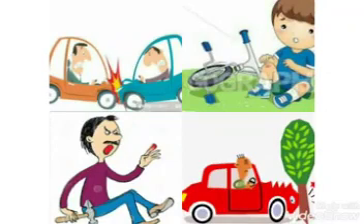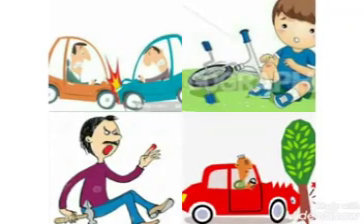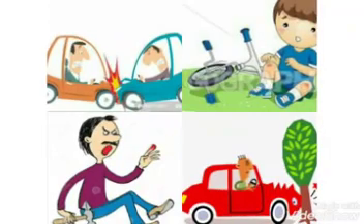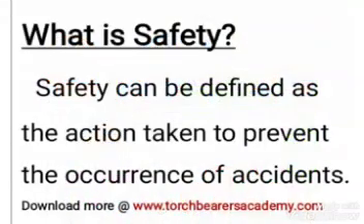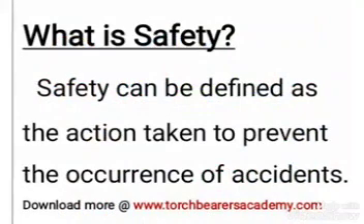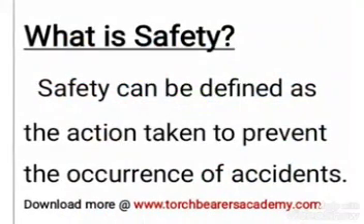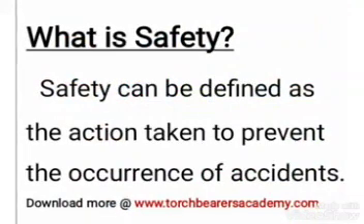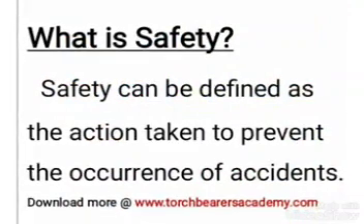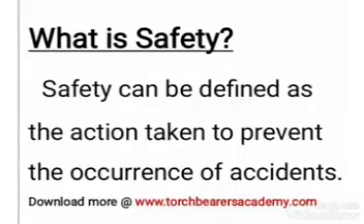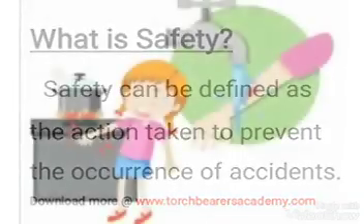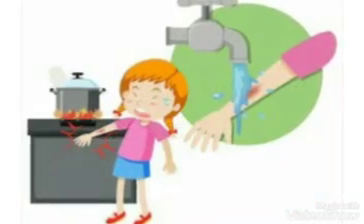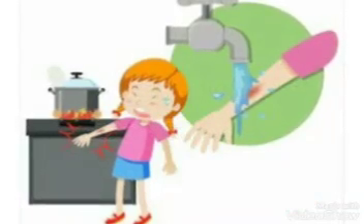You don't plan for it. It just happens. Boom. And it results to what? Damage and what? Injury. Now, let's go back to the definition. So let's take it together. Safety can be defined as any action taken to prevent the occurrence of accident. Okay, whether road accident, home accident, or industrial accident. Is that clear? Now, in simple terms, safety means protecting against injury.